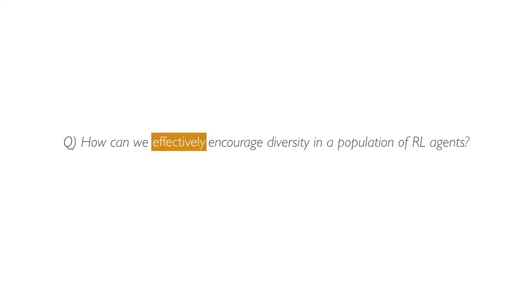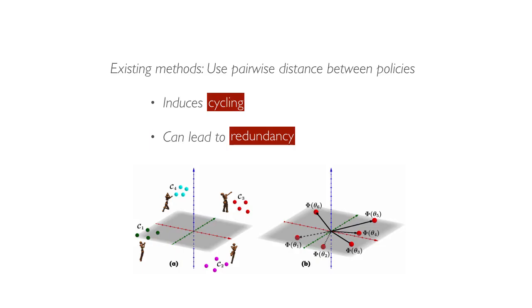The key question we seek to address in this paper is, how can we effectively encourage diversity in a population of RL agents? Many existing approaches have attempted to tackle this problem. However, they almost always measure diversity using the mean pairwise distance between policies. This has two key issues.